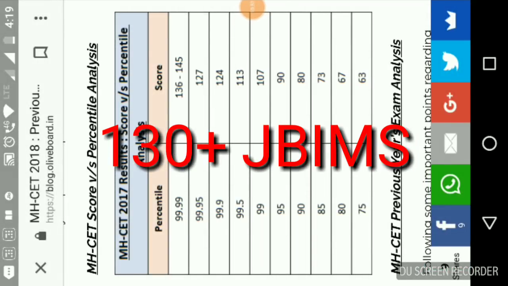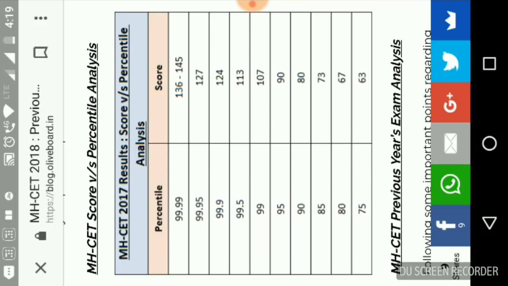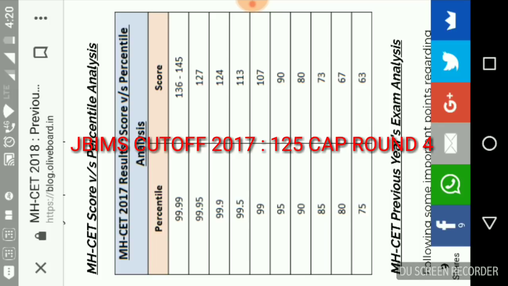Guys, just to have a rough analysis of last year's MH CET 2017 results, the score versus percentile range varied like this. A score of 136 had 99.99 in CET 2017. A score of 127 had 99.95, 124 had 99.9, 113 had 99.5, 107 had 99. So we can expect the percentile versus score to be in this kind of range.